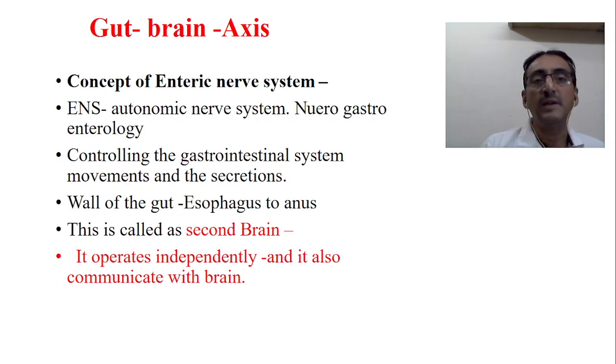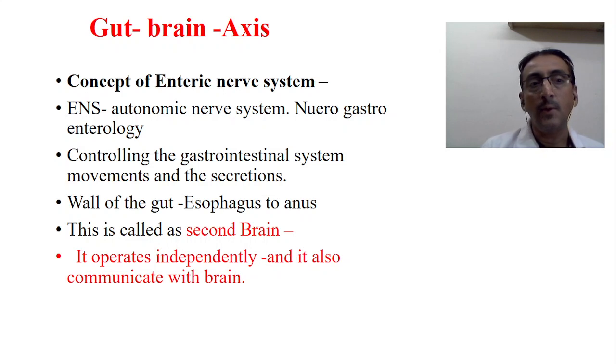Now, first we come to the gut-brain axis. The concept of the enteric nervous system has been explained in contemporary science also. The enteric nervous system is nothing but an autonomic nervous system, and nowadays it is studied under the heading of neurogastroenterology.